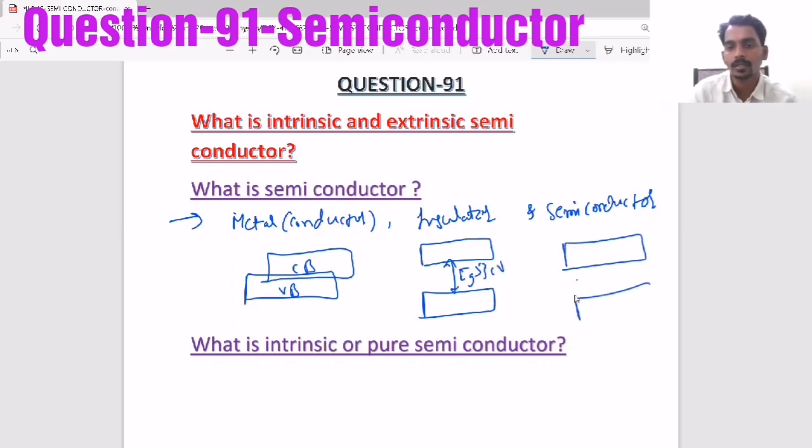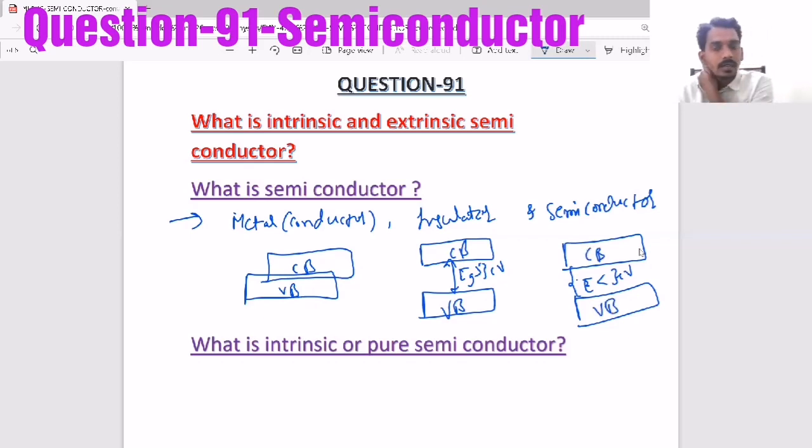And if the gap is less than 3 electron volt, that is called a semiconductor. It means that when an electron can jump from the valence band to the conduction band, there is conductivity, a flow of electricity. In a semiconductor, electrons have to overcome this energy gap to allow current to flow through it.